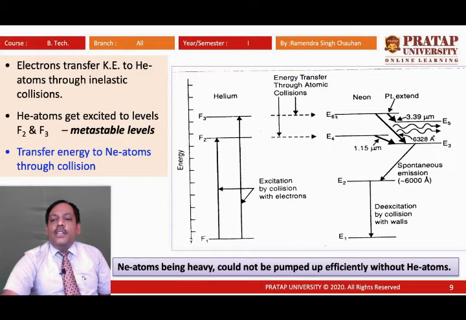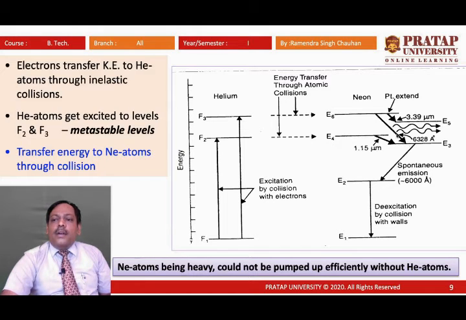So population inversion is achieved between the E6 level and the E3 level, and as more and more neon atoms accumulate, the population inversion increases. Now, if any photon is there which can trigger stimulated emission, then stimulated emission is achieved and a laser transition of 6328 angstrom between energy levels E6 and E3 is produced.